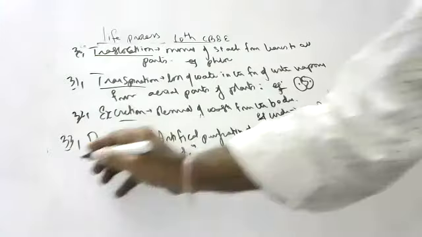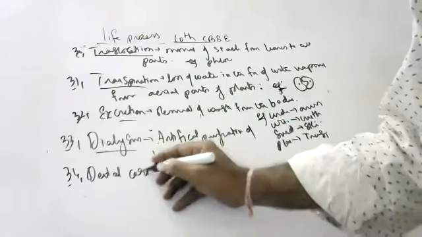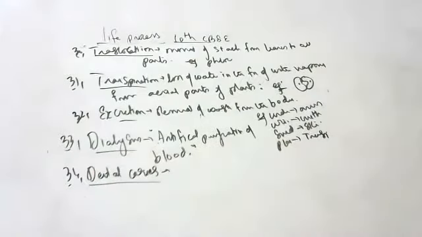What is dental caries? Don't leave any box, blue box, yellow box, green box.